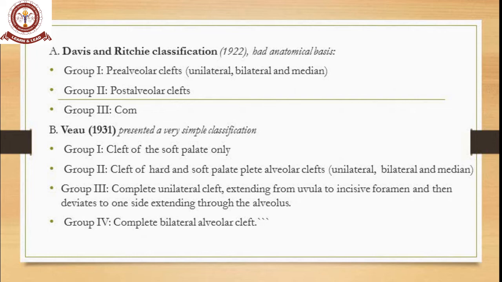Group 3 is a complete unilateral cleft extending from the uvula to the incisive foramen and then deviating to one side through the alveolus. It is a complete long cleft. Group 4 is a complete bilateral alveolar cleft.